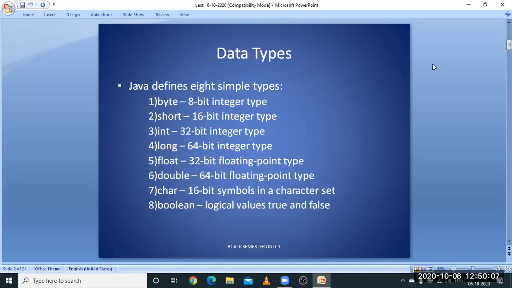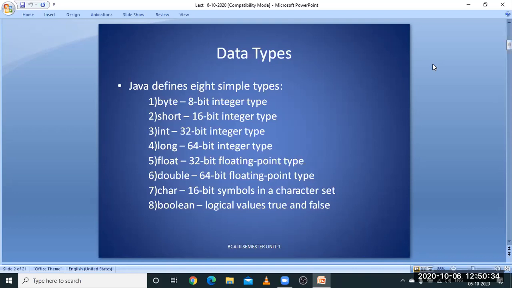Next, we have a character data type, which can hold up to 2 bytes, 16 bits. Next, we have one more data type called Boolean, which holds the data in the form of true or false. It may represent 1 or 0, that is 1 for true and 0 for false, or 1 for false and 0 for true, according to the usage of the programmer.